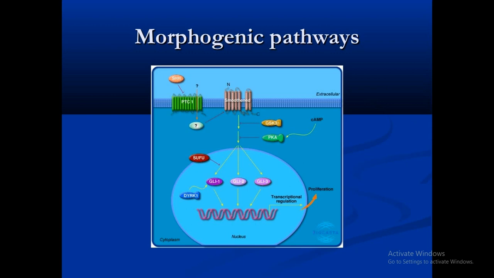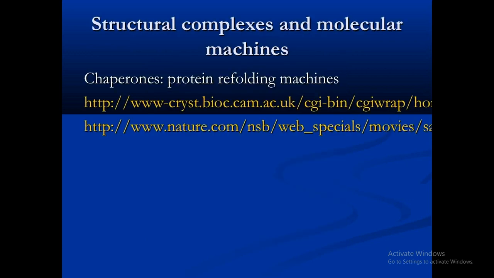So what is GLI? It is a transcription factor, which is responsible for transcription regulation of the genes responsible for proliferation. So by this, GLI1, 2 and 3 turn on the activation of the genes for proliferation, which gives the proliferation of the cell. So this is the morphogenic pathway we studied. Then structural complexes and molecular mechanism. So chaperone, as we know, is the protein refolding mechanism, which is carried out by the chaperones.